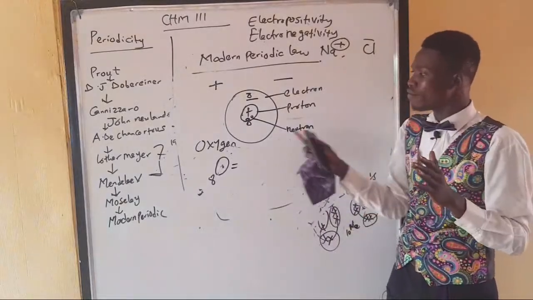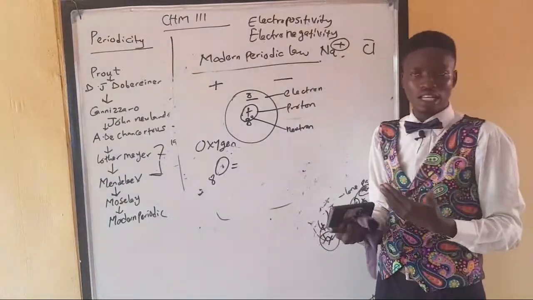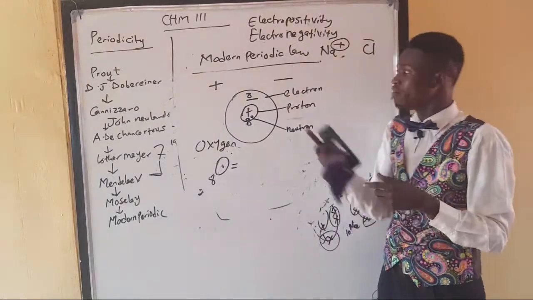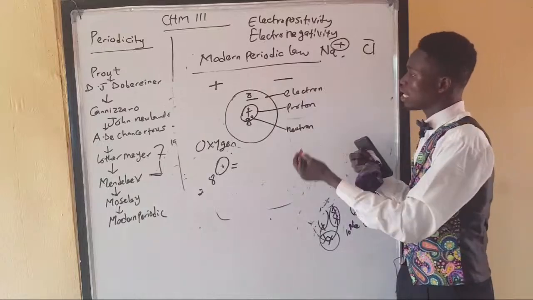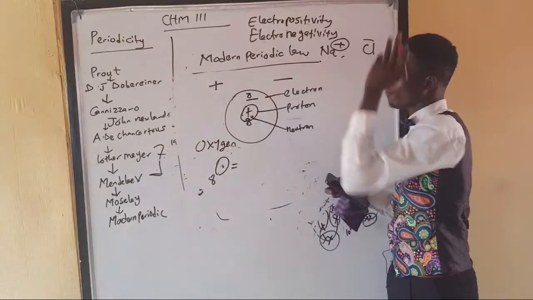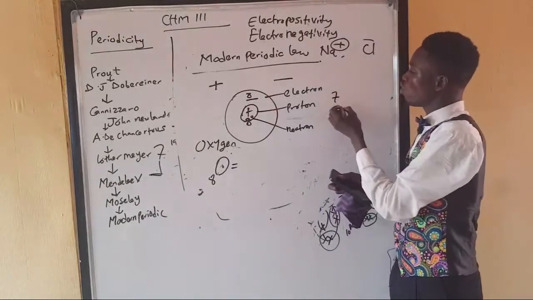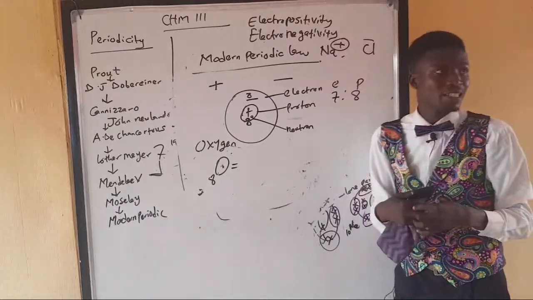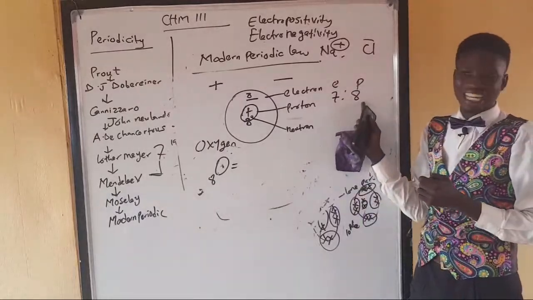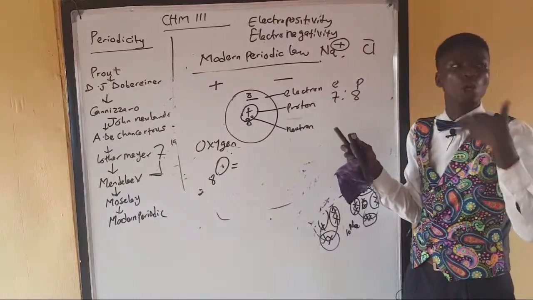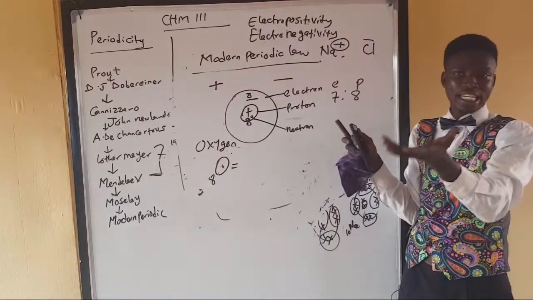But if this oxygen wants to be involved in bonding, it has to open space for more bonding. That means if this oxygen loses an electron, let's say 1 from 8, the ratio of electron to proton will become 7 to 8. That means in this molecule, the number of protons has superseded the number of electrons. So it's going to be positively charged. So positivity means loss of electrons in chemistry.